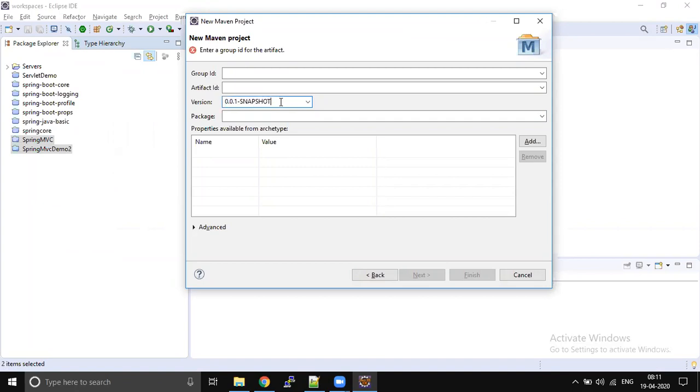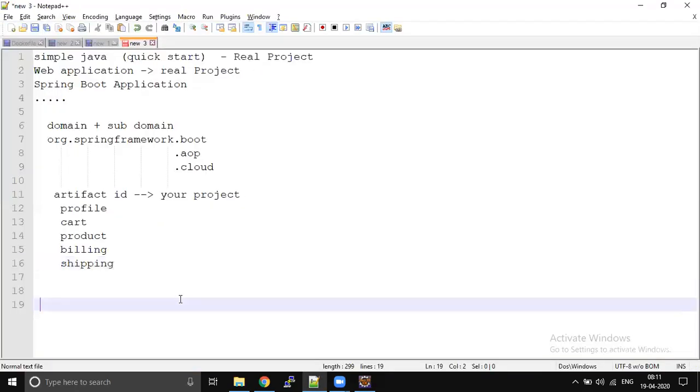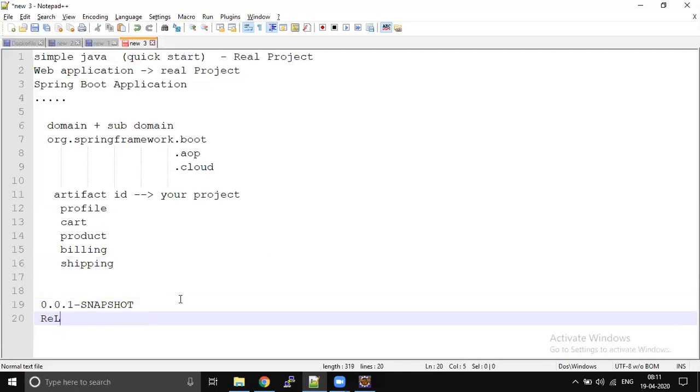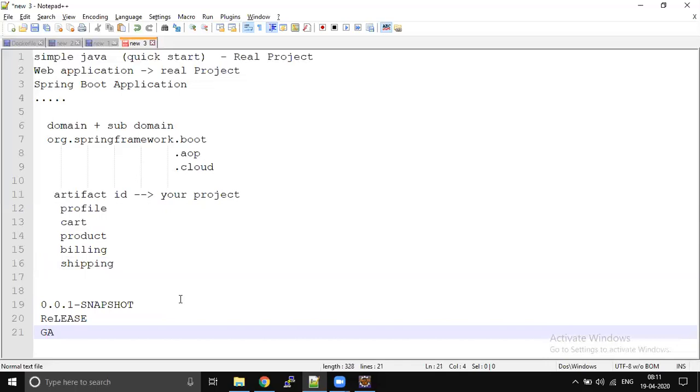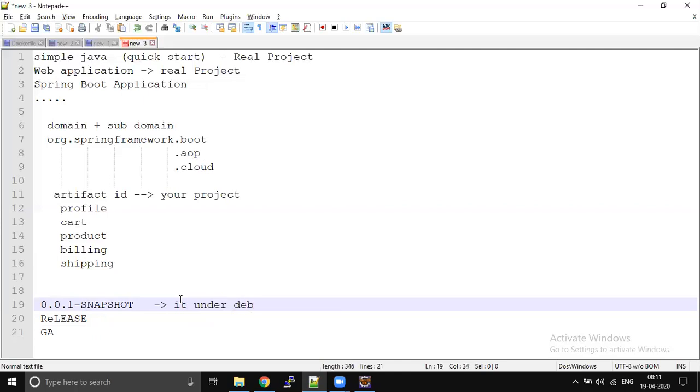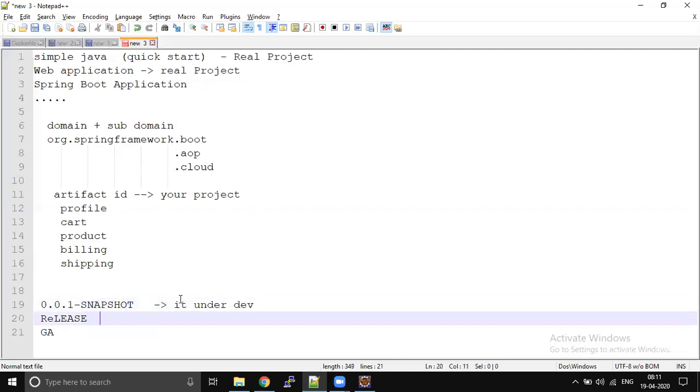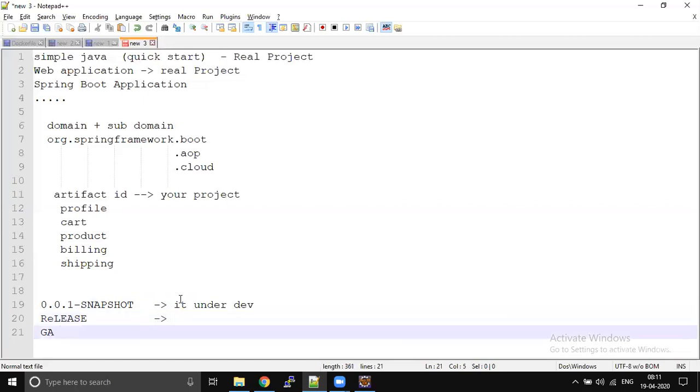But in standards we will have something like this: snapshot, release, GA. Whenever you see any software with the version snapshot, it means it is under development. So don't use snapshots in your project. At least try to use release. This can be used, but the most recommended version is GA, which is the most stabilized version.